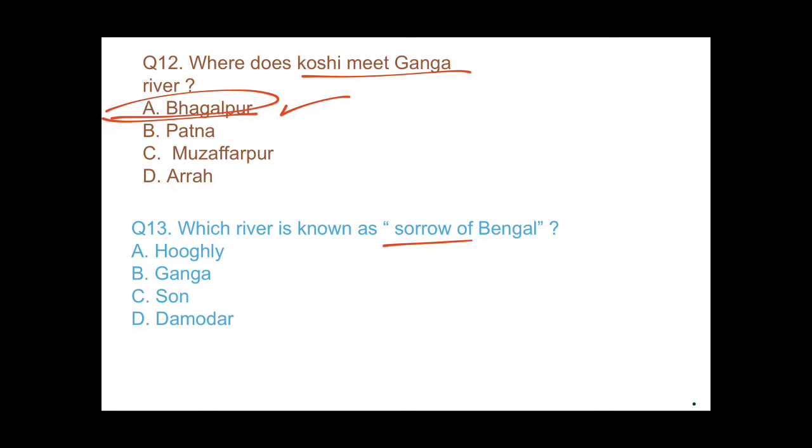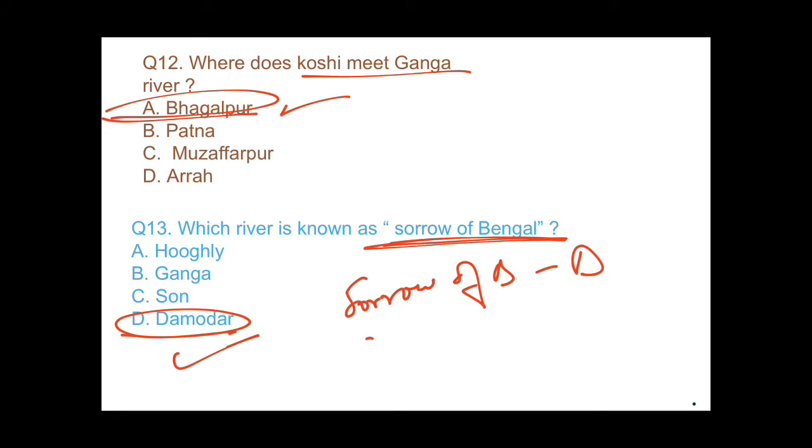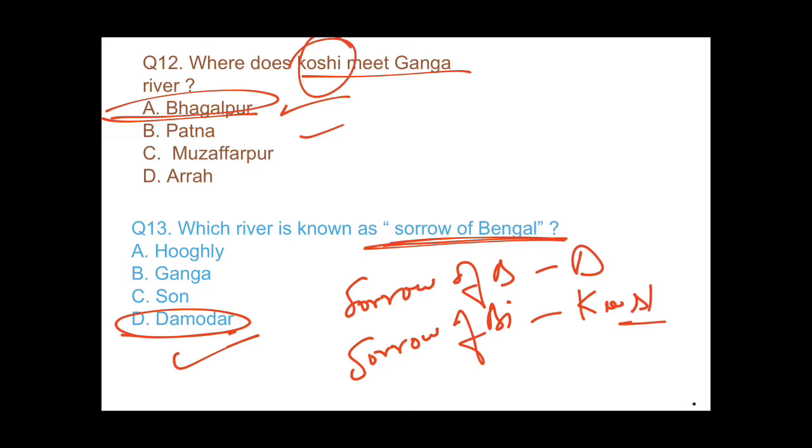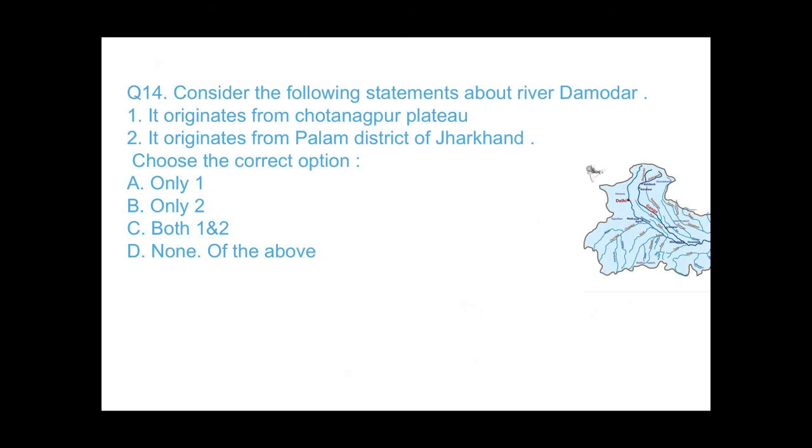Which river is known as Sorrow of Bengal? So first of all, you must know that Sorrow of Bengal is Damodar. So answer would be 4. And Sorrow of Bihar is Kosi. This one. Okay. So answer would be D. Now we come to question number 14.